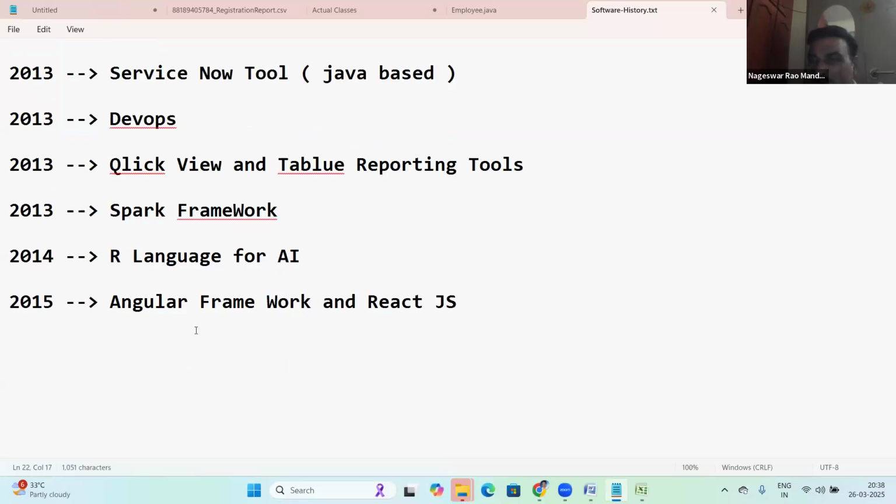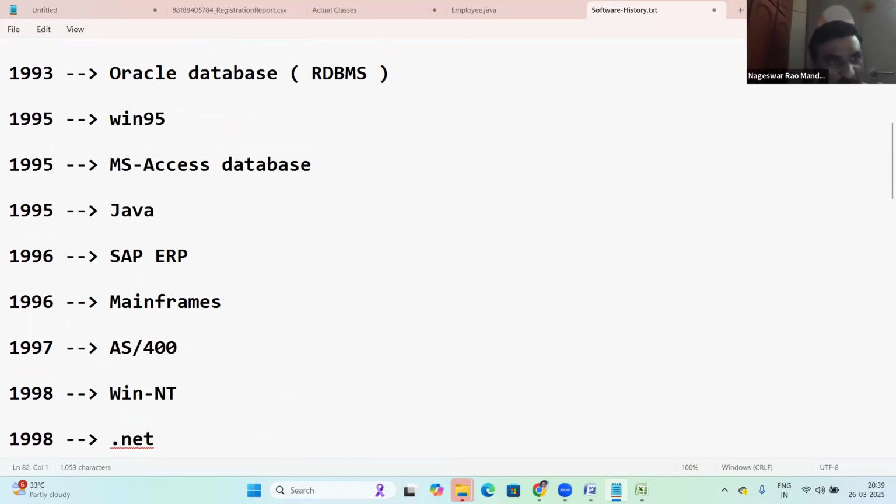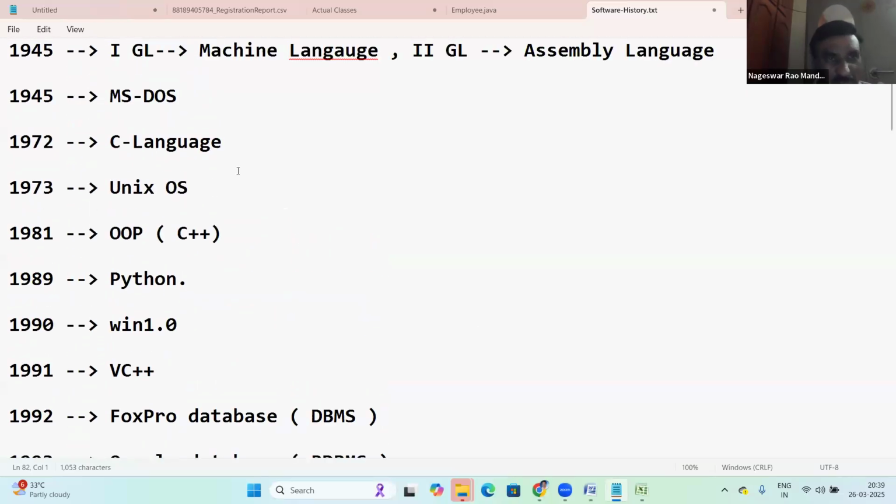See, since 1993 I have had software awareness. 1993, yes, my student career started. Engineering 93 to 97, computer science engineering, JNTU, Hyderabad. So since 1993, I know what happened in the software field. Before 1993, nothing much was there in the software field. Before 1993, only Unix, C, and Python were there. Python was there, but not used.